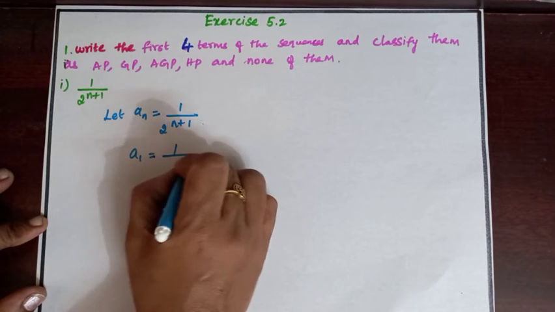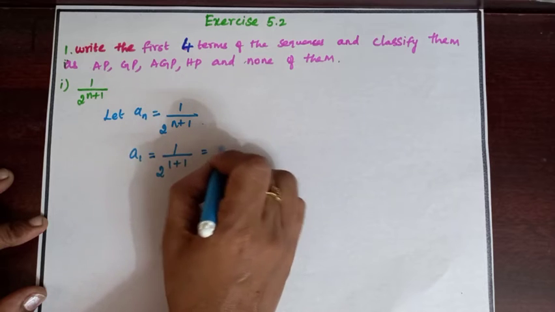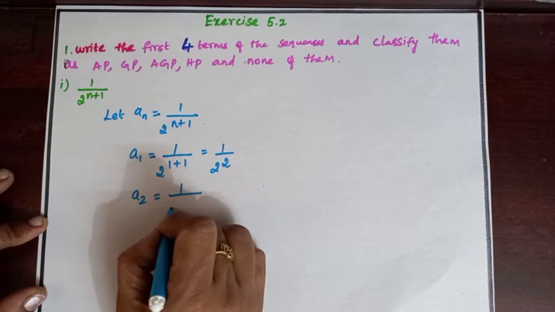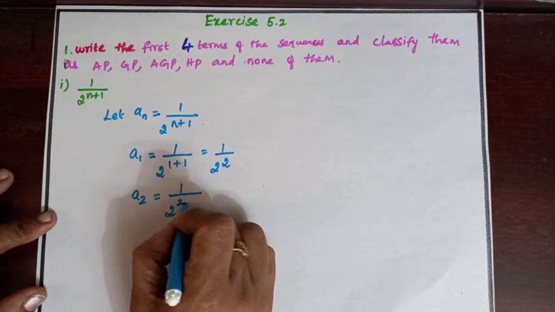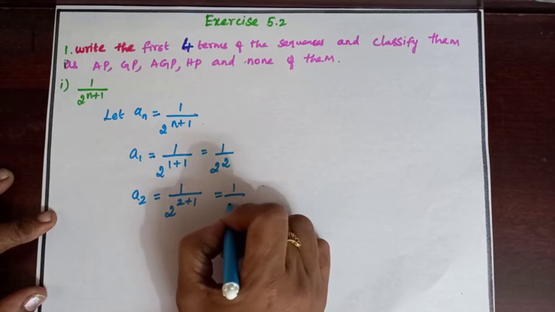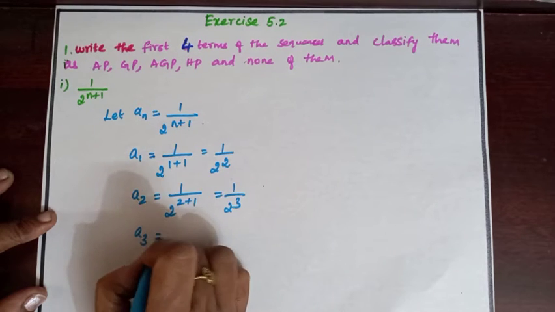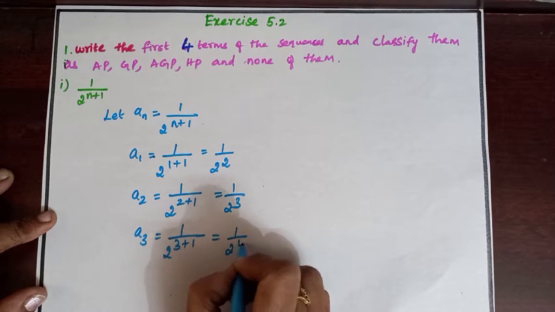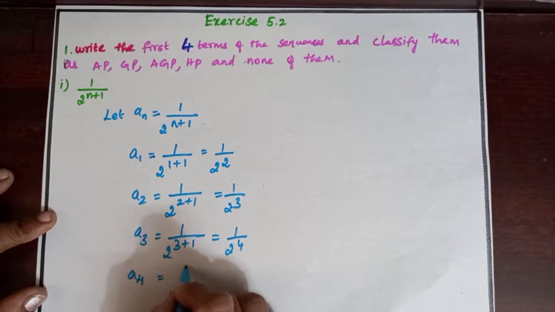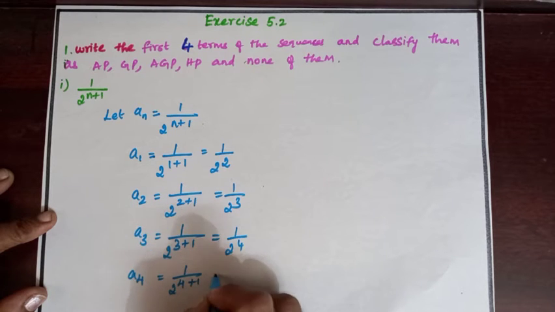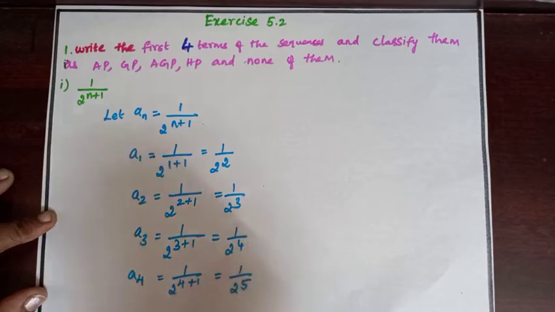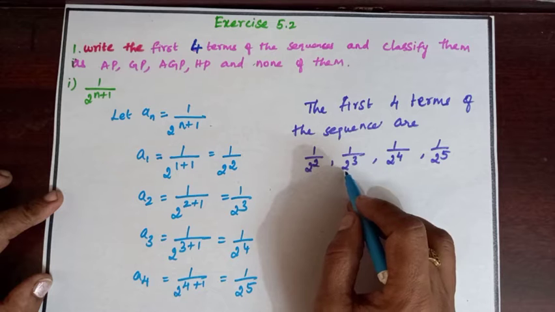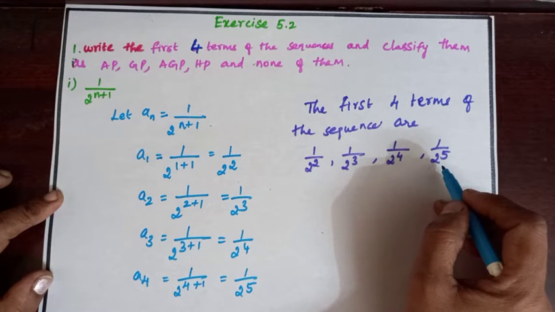Then we get a1 equal to 1 by 2 power (1 plus 1), which is equal to 1 by 2 square. a2 is 1 by 2 power (2 plus 1), which is equal to 1 by 2 cube. a3 is 1 by 2 power (3 plus 1), which is equal to 1 by 2 power 4. Now a4 is 1 by 2 power (4 plus 1), which is equal to 1 by 2 power 5. The first 4 terms of the sequence are 1 by 2 square, 1 by 2 cube, 1 by 2 power 4, 1 by 2 power 5.